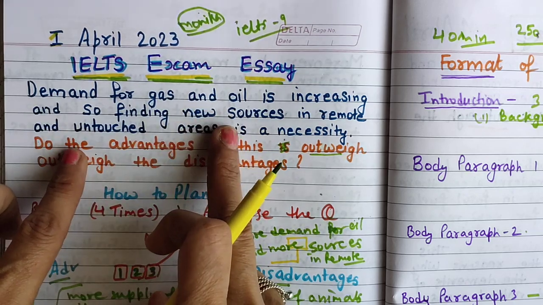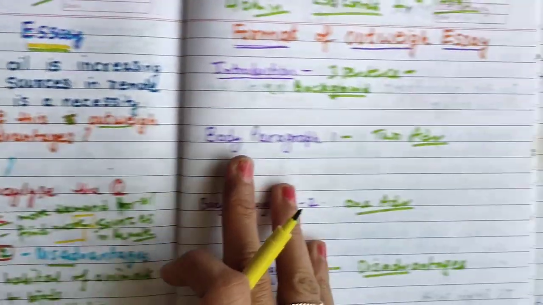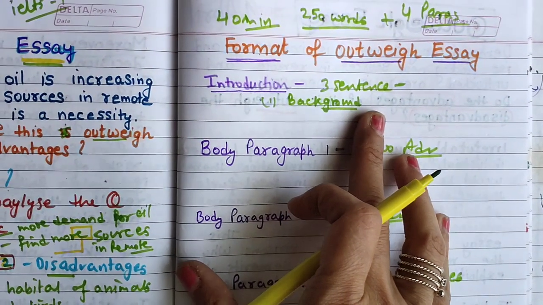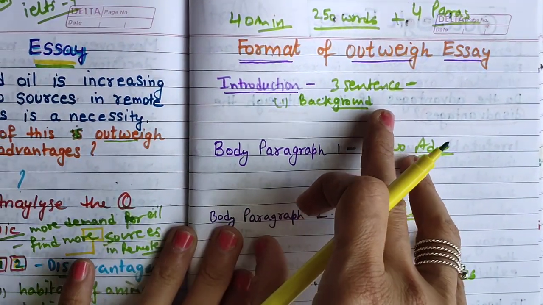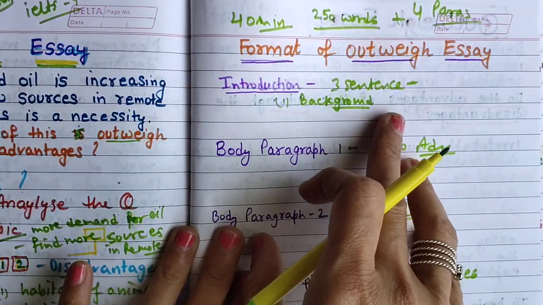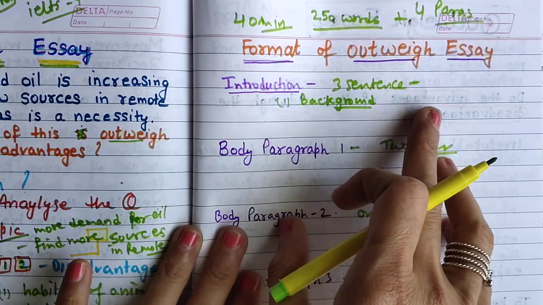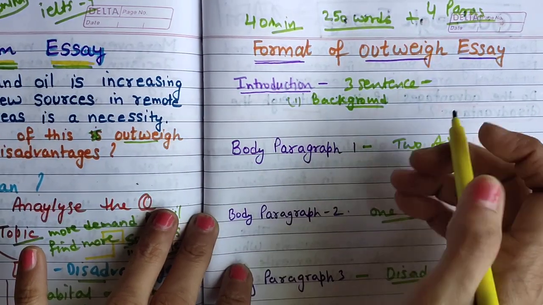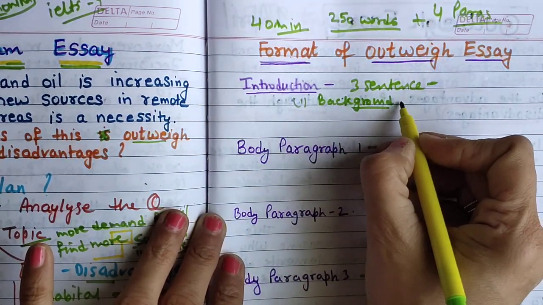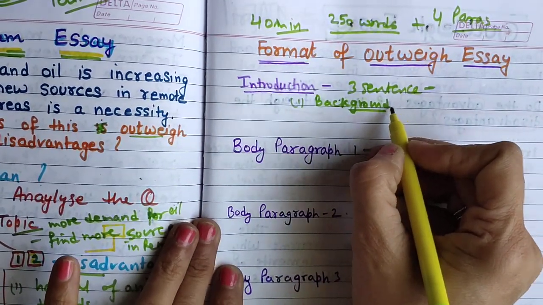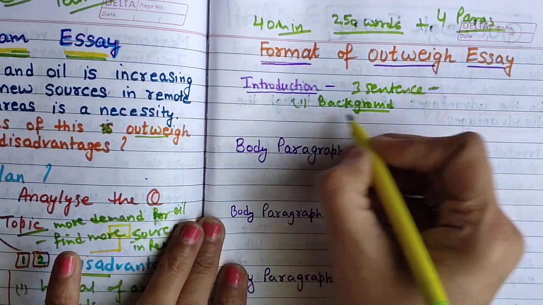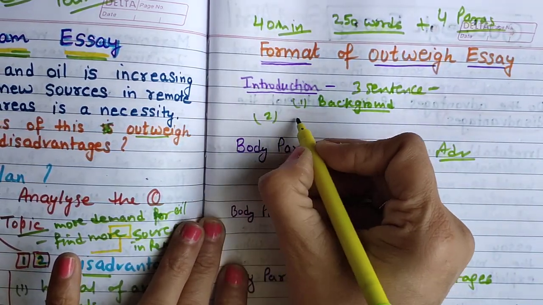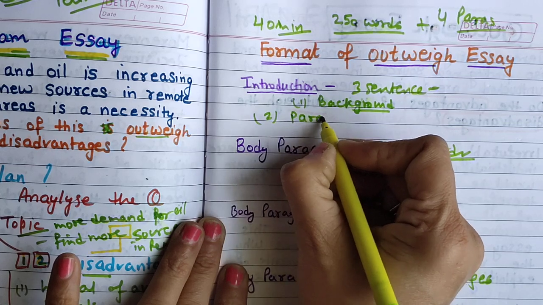For that people are finding. So what we can write as a background statement: due to globalization, industrialization, modernization, countries are demanding more gas and oil supplies. Okay, so you can write this, and if you don't know how to write any background statement, it doesn't matter. Then coming to the second statement, it is the paraphrasing of the question statement.